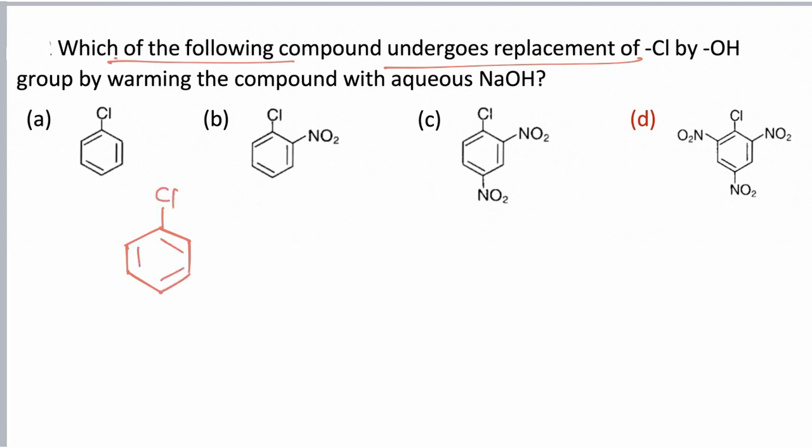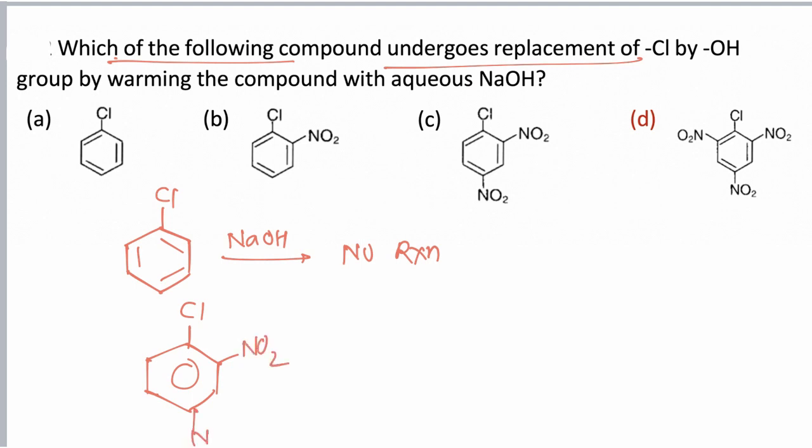Chlorobenzene normally does not react with NaOH, but as the number of electron withdrawing groups is increased, the reaction becomes possible. If we increase electron withdrawing groups at ortho and para positions, the reaction takes place even at room temperature.